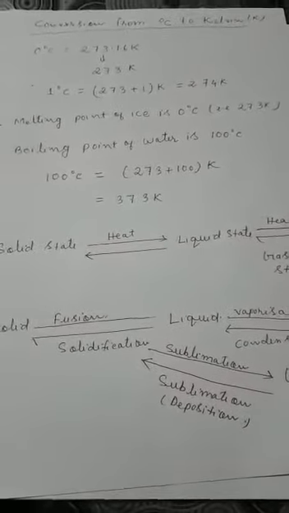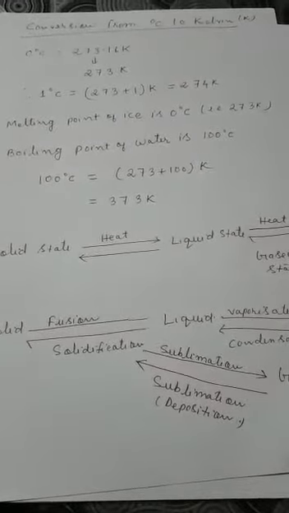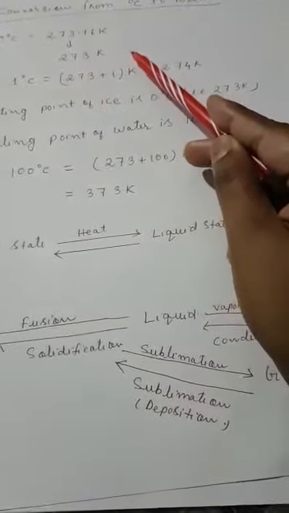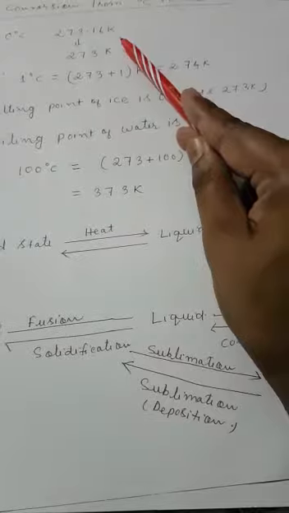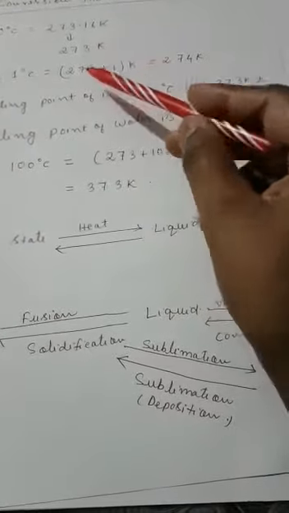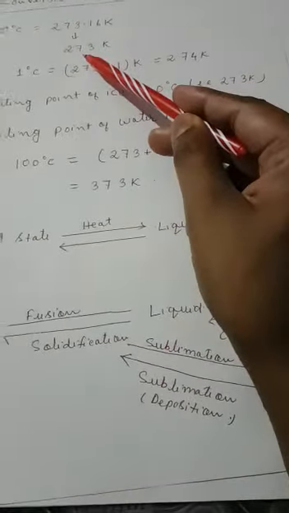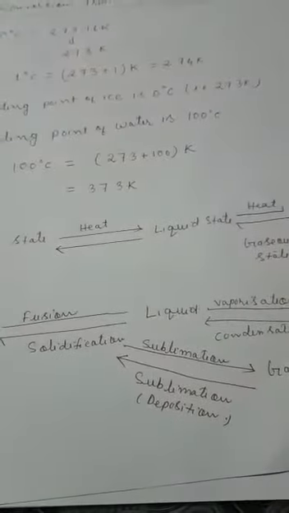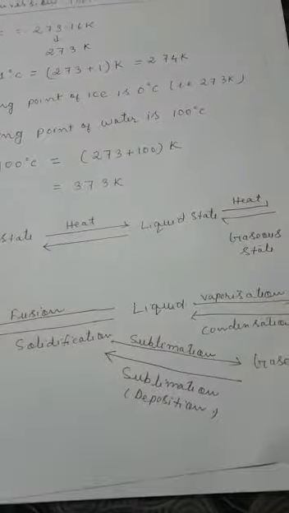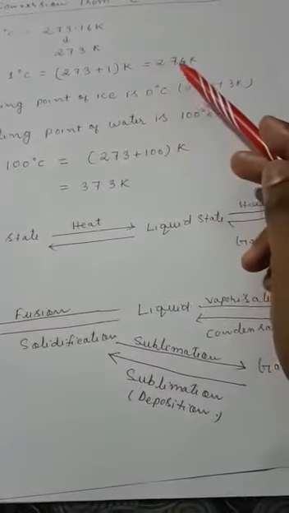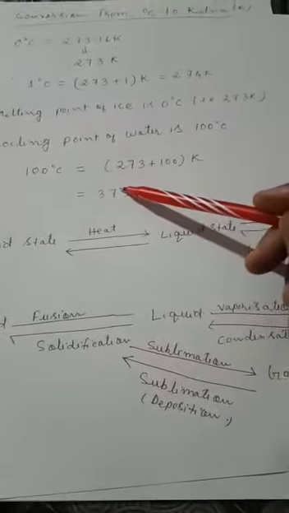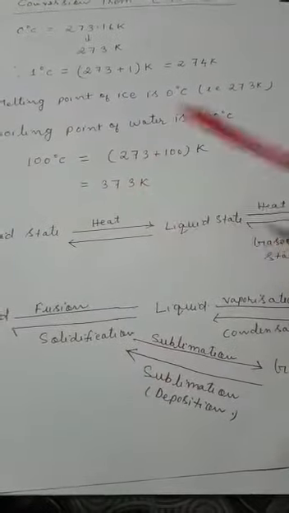So today let us start with conversion from degree Celsius to Kelvin. Am I clear? 0 degree Celsius is equal to 273.16 Kelvin. That means that you can write it as 273 Kelvin also. So if 0 degree Celsius is 273 Kelvin, then 1 degree Celsius should be 273 plus 1 Kelvin, so it will be 274 Kelvin. Likewise, you can convert from degree Celsius to Kelvin.